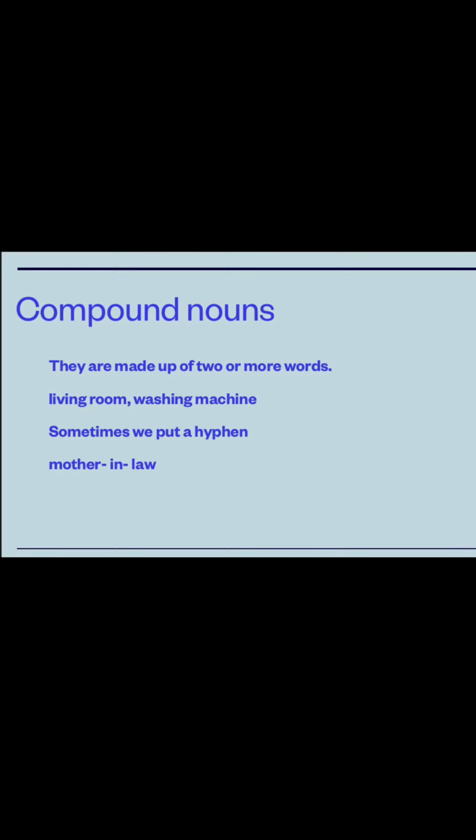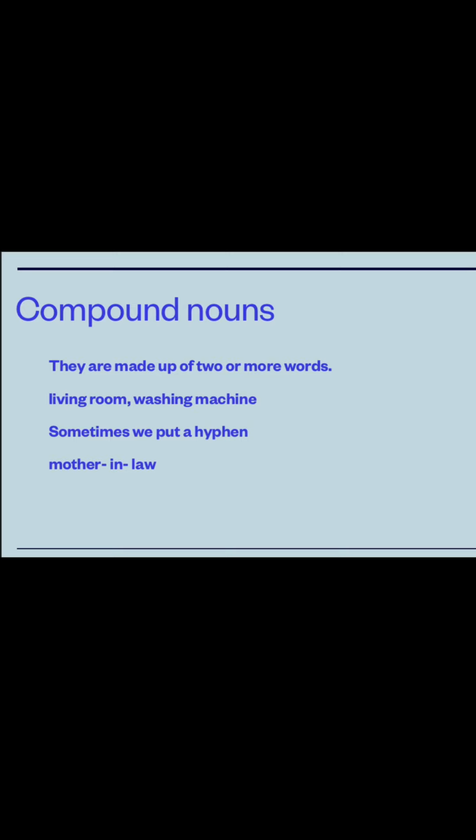Okay, guys, so other than those three divisions, we have compound nouns. We just want to define them. The compound word you already know. Compound means that it is made up of two or more things, right? So the compound nouns are also made up of two or more words. For example, when two nouns are combined, like living room. We are not just talking about the room, we are talking about the living room.